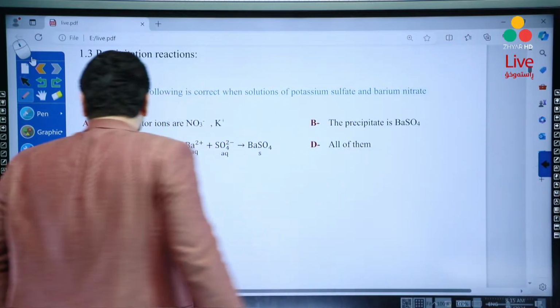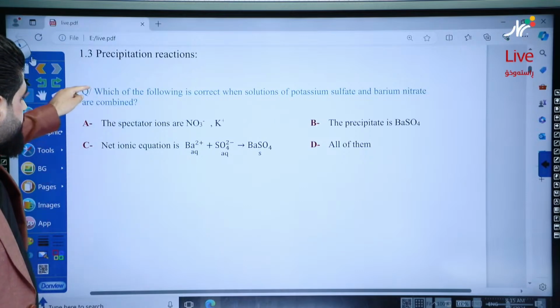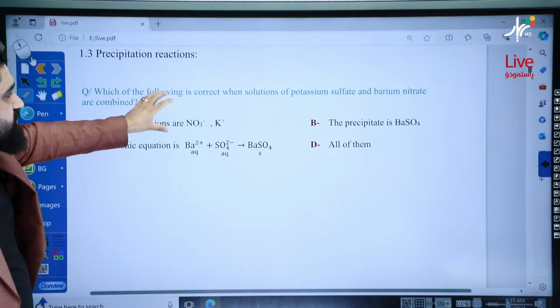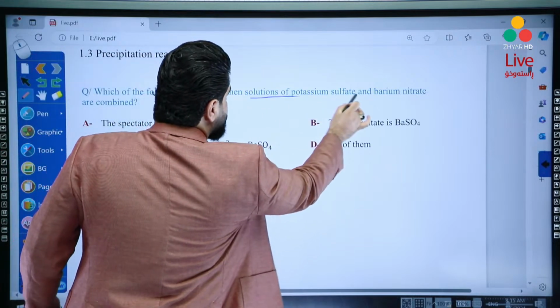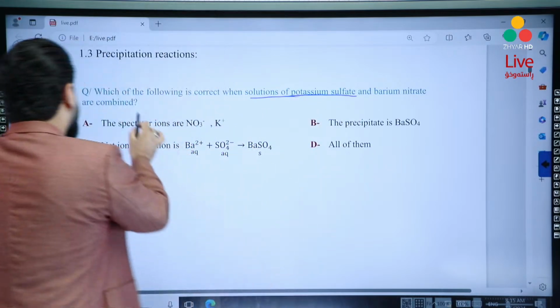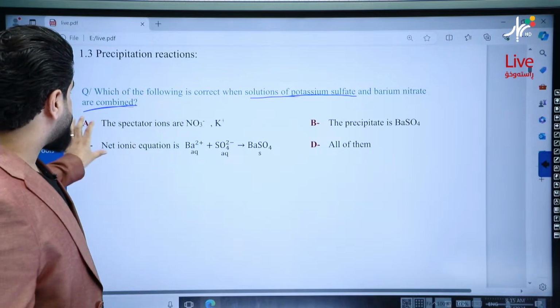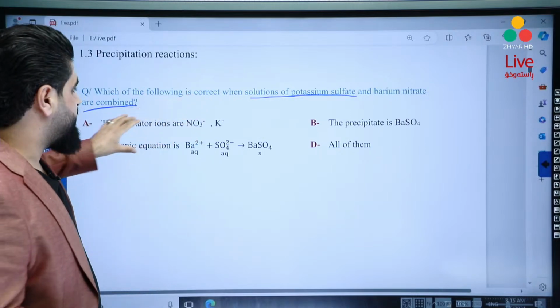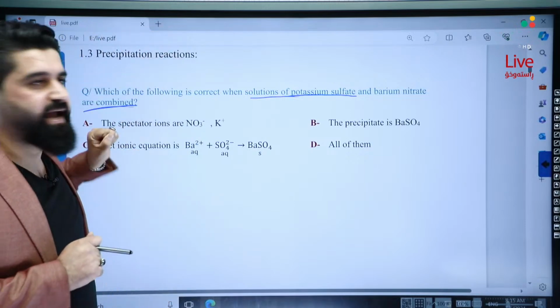Yalla. Precipitation reaction, this question is related to the precipitation reaction. Which of the following is correct when solutions of potassium sulfate and barium nitrate are combined? Just read the choices and you will know that the question is about something called a precipitation reaction.